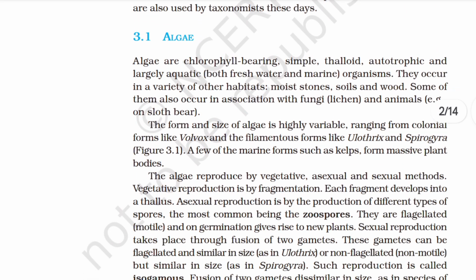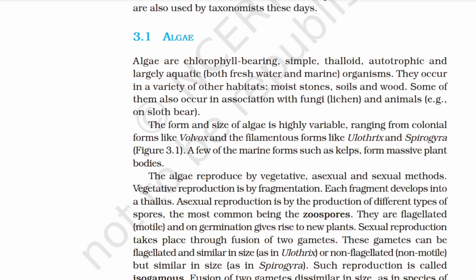3.1 Algae. Algae are chlorophyll bearing, simple, thalloid, autotrophic and largely aquatic organisms. They occur in a variety of other habitats, moist stones, soil and wood. Some of them also occur in association with fungi, that is lichen, and animals, for example on sloth bear.